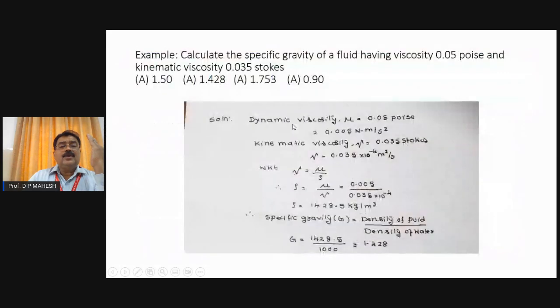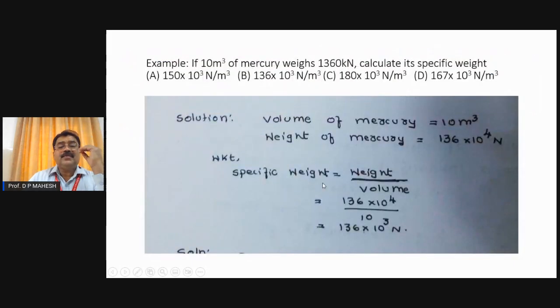Now when you look at specific weight, we have one formula: specific weight is nothing but weight to volume ratio. The weight of the mercury is given as 1360 kilonewton, that is 1360 into 10 to the power 3 Newton. The volume is given as 10 cubic meter. Then you will get the specific weight, which is 136 into 10 to the power 3 Newton per cubic meter.